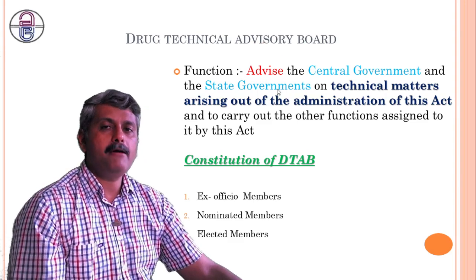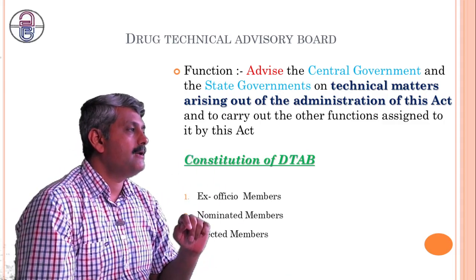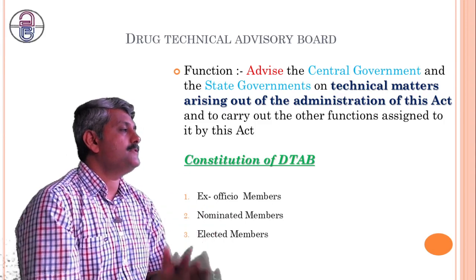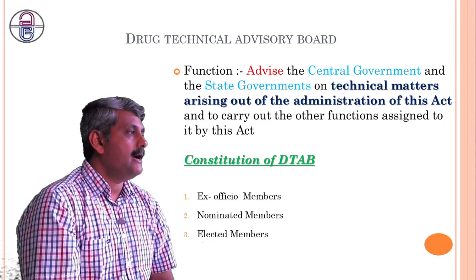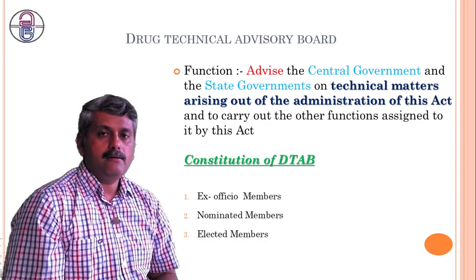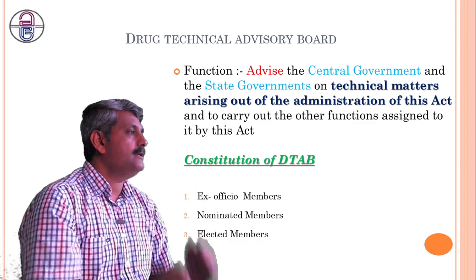To whom does it give advice? It gives advice to the central government and the state government about technical matters arising out of the administration of the Act, and if any other function is assigned by the central government, then it can be performed.